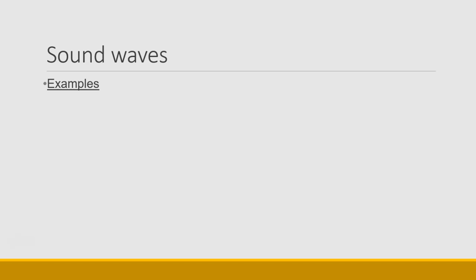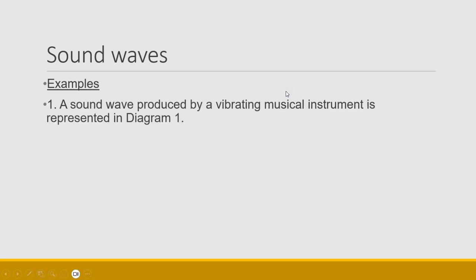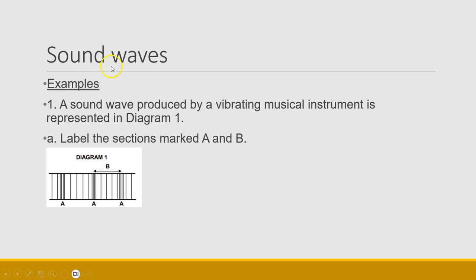This brings us to general examples on longitudinal waves, specifically sound waves, and all of these questions come from past papers. A sound wave produced by a vibrating musical instrument is represented in diagram 1. Label the sections marked A and B. Now, A is just a point in space and B is a certain distance. A represents a compression, whereas B represents the distance from compression to compression, which is known as the wavelength.